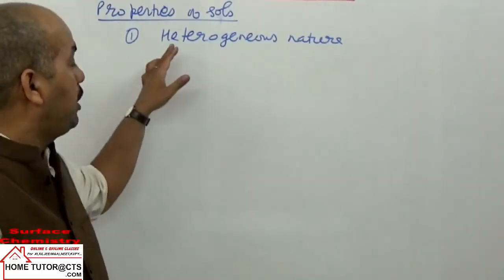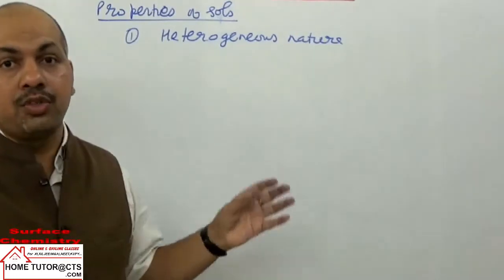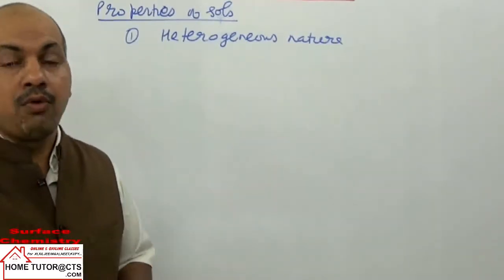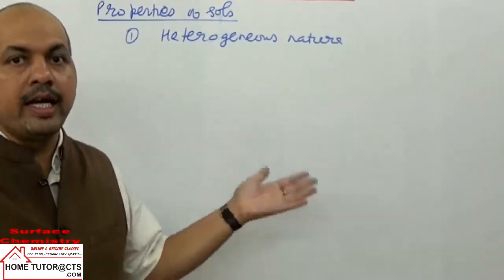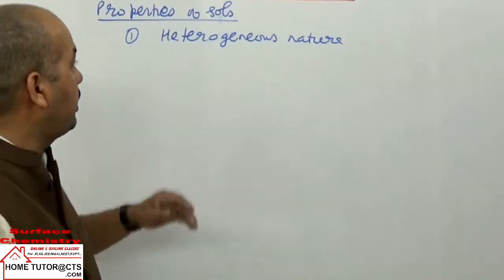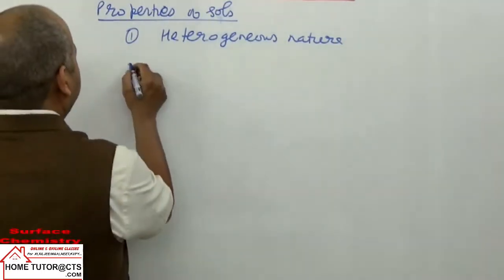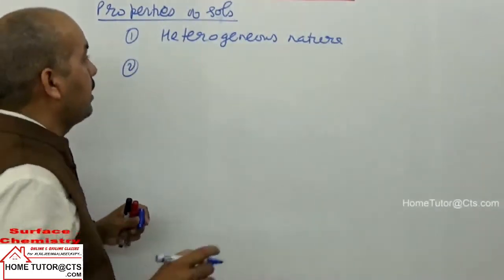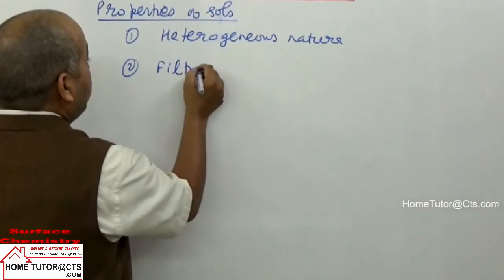इसका मीनिंग क्या होता है heterogeneous nature का? That salts are consisting of two different phases, where we have solid is acting as disperse phase and liquid is acting as dispersion medium. So that is first we can take property heterogeneous nature. Next property can be taken that they have property filterability.